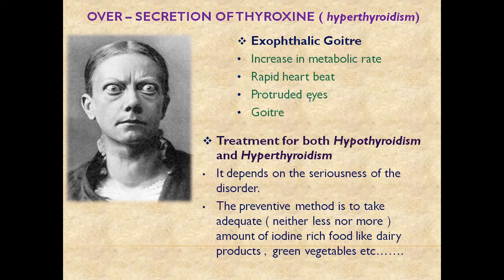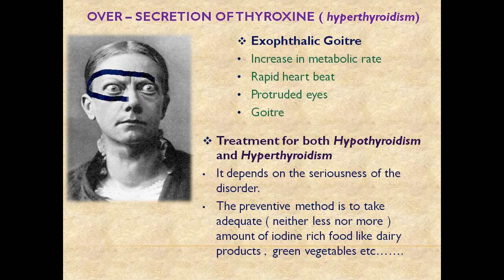It is only felt by the patient of exophthalmic goiter, and the doctor or the people checking or staying with this patient can understand it. If they put a hand on the chest region, they can feel that the beat is very rapid, and the pulse rate is also increasing. But the protruded eyes and goiter are visible.